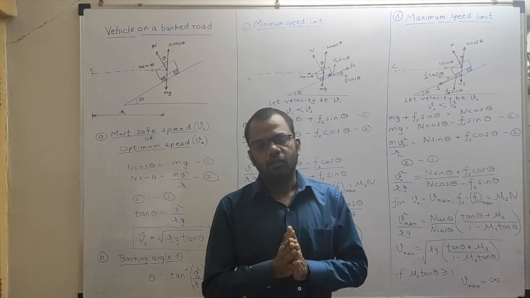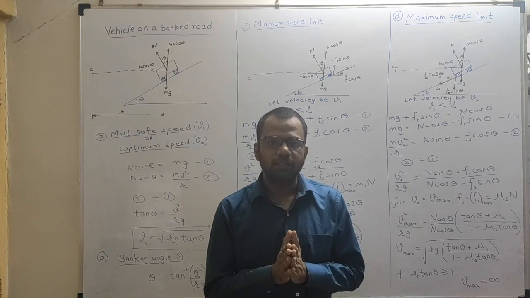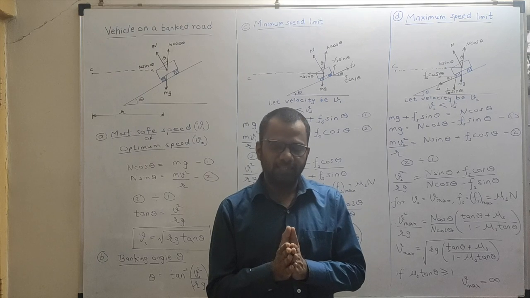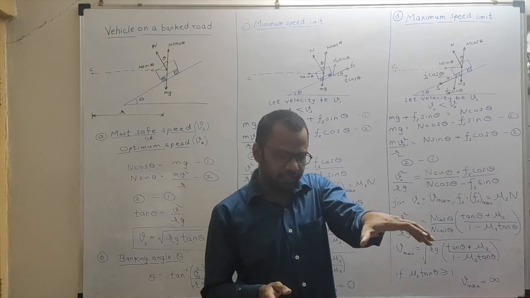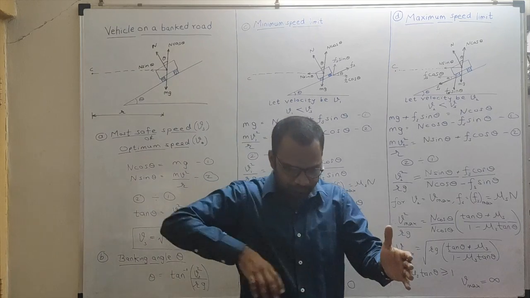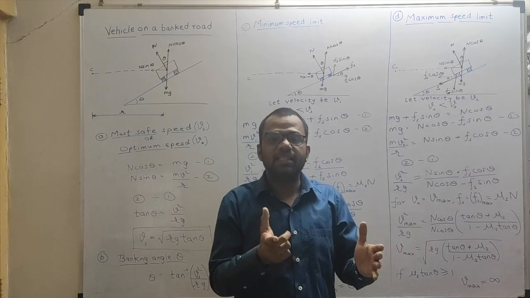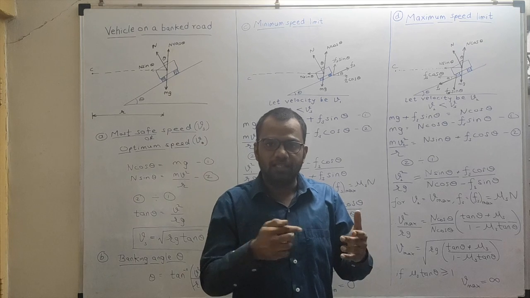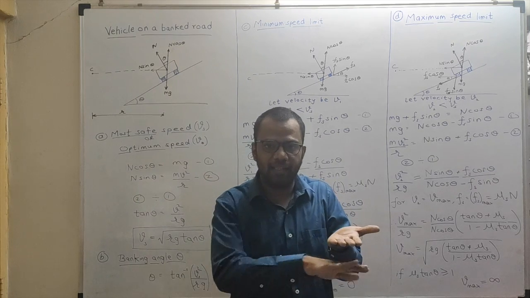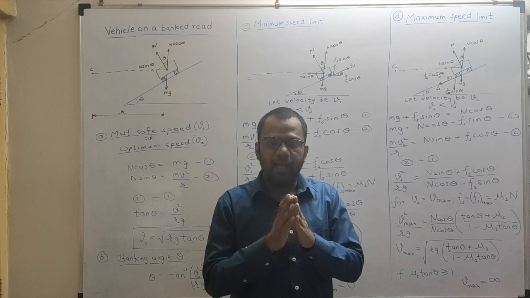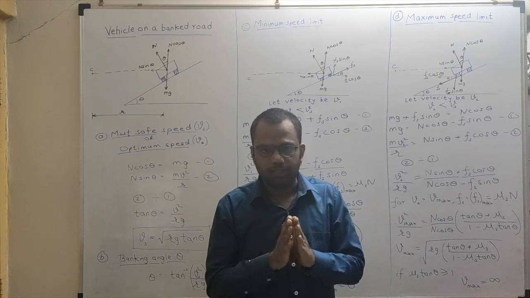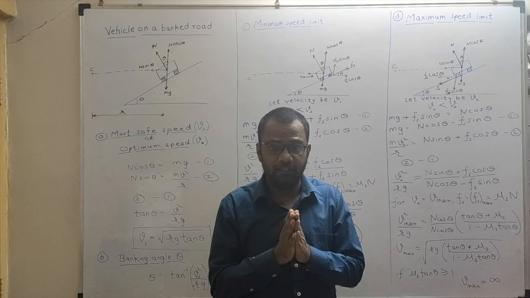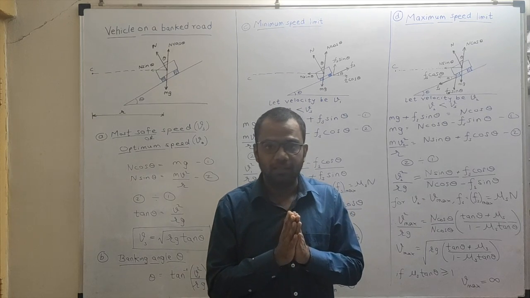Alright, so what did we see last time? We saw that when a vehicle or a car takes a turn along a curved road, the necessary centripetal force is provided by the static force of friction between the tire and the road surface, right? And we derived the formula v equals square root of mu s r g.